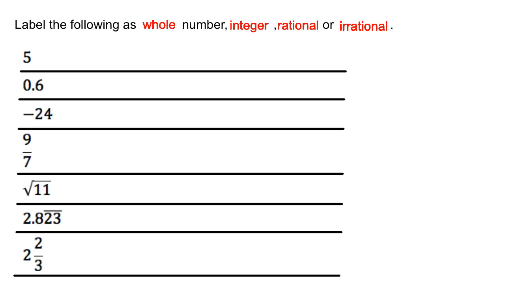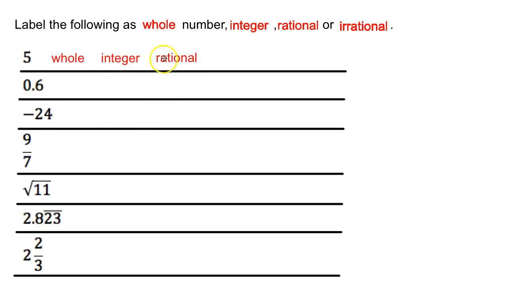All right. Now let's look at some numbers and figure out if they're whole numbers, integers, rational, or irrational numbers. The first one, 5, that's a nice one to start with. We know it's a whole number. Remember, whole numbers go from 0, 1, 2, 3, 4, 5, 6, 7, all the way until infinity. If it's a whole number, that means it's also an integer, because integers are all whole numbers but include negative numbers as well. And if it's an integer, that means it can be expressed by a fraction, so it's also a rational number. 5 divided by 1, that is a fraction, and so that makes it a rational number.